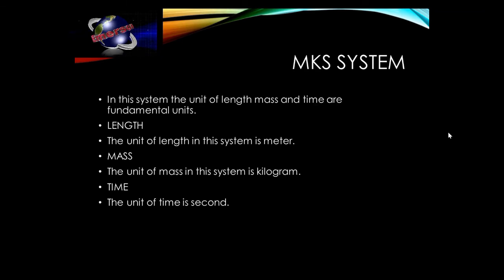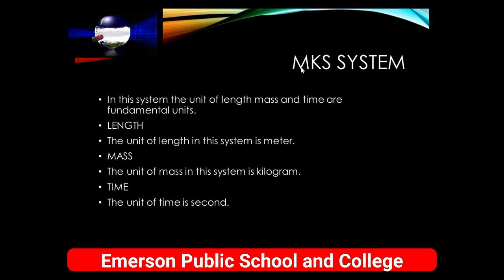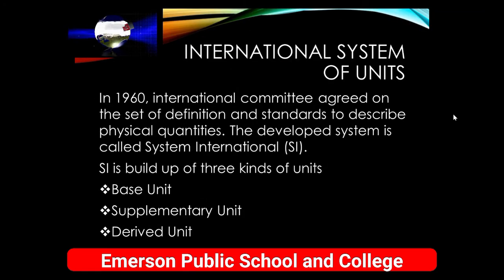MKS system. In this system of unit, the British introduced the units of length, mass and time as fundamental units. The unit of length is meter, M stands for meter. The unit of mass in this system is kilogram, K stands for kilogram, and the unit of time is second, S stands for second. Okay. So there was a need for a system of units that should be accepted all over the world.